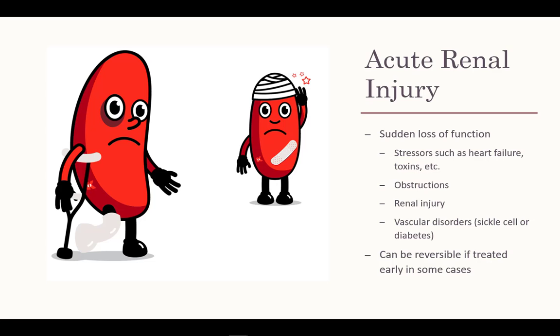The next disorder is acute kidney injury, which is most often caused by an illness, injury, infection, or toxin that stresses the kidneys. It develops rapidly with a sudden and significant loss of kidney function. In some cases, acute renal injury can be reversed. However, depending on the severity, it can have life-threatening consequences if it progresses to renal failure.